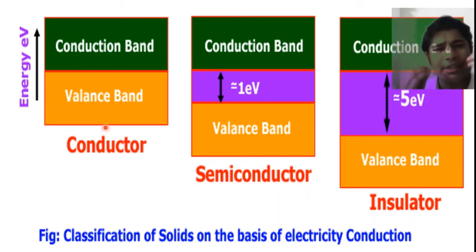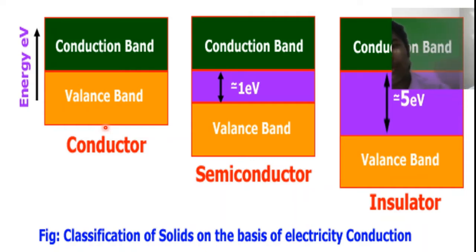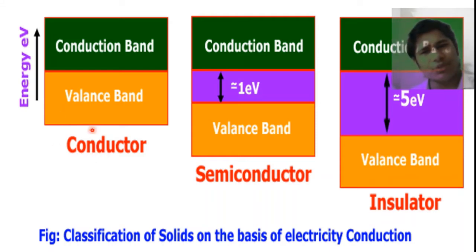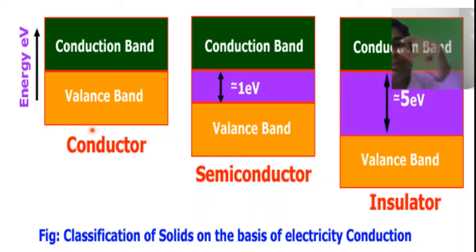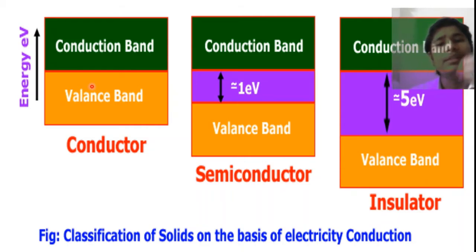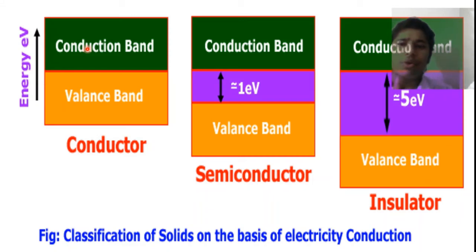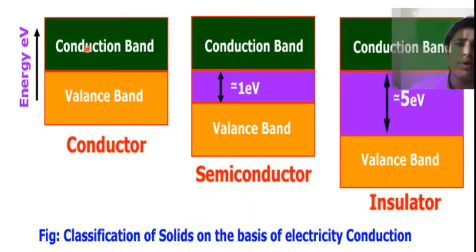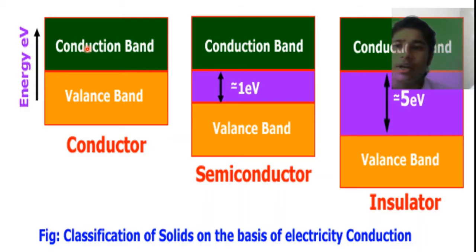Even when we apply nearly 0 electron volt, say 0.001 electron volt from a very low battery, there is still conduction, because between the valence band and conduction band there is no forbidden gap required to excite the valence electron into the conduction band. So these electrons are easily available for current conduction. Therefore there is also very little resistance in a conductor.